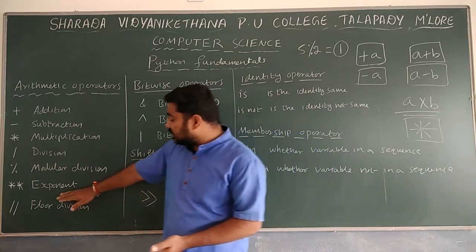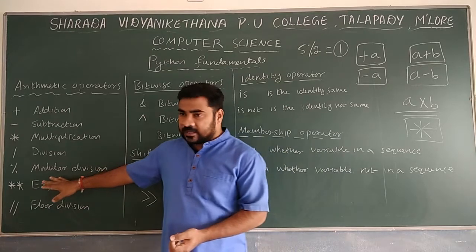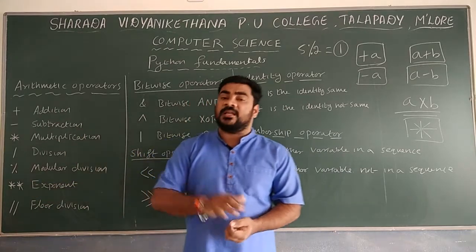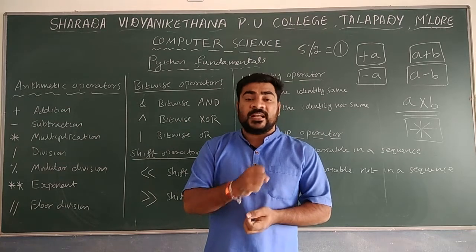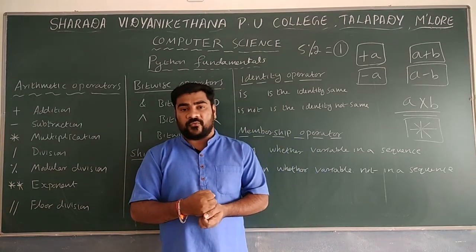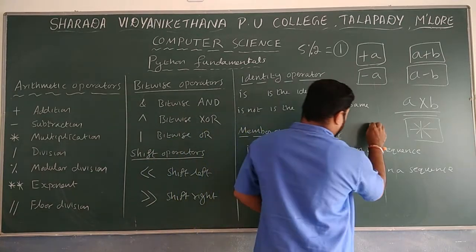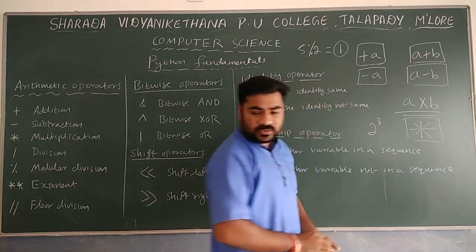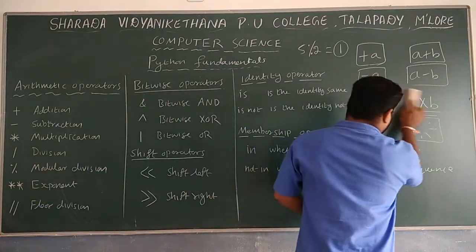The next one is star star. In C++ that type of operator is not there, but in Python that operator is there. Two stars used together are mainly used to find exponent values. If you have to perform 2 raised to 3, how can you perform it?